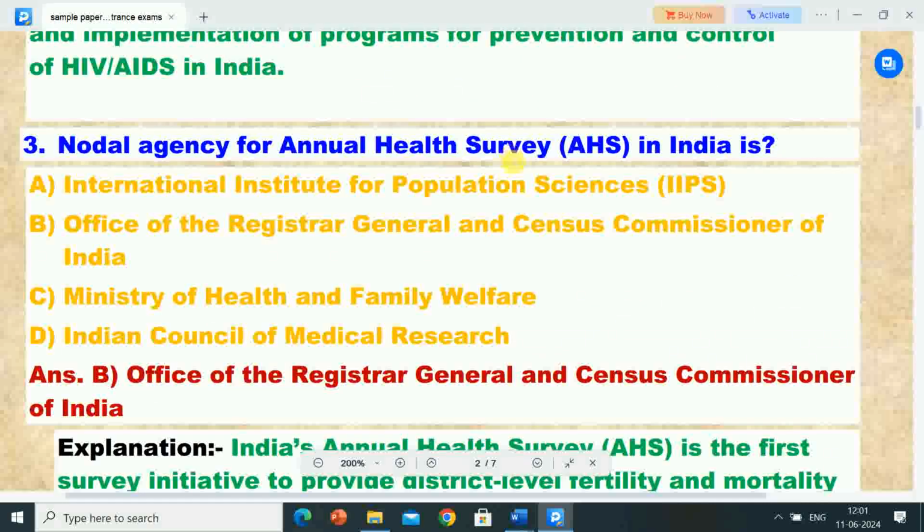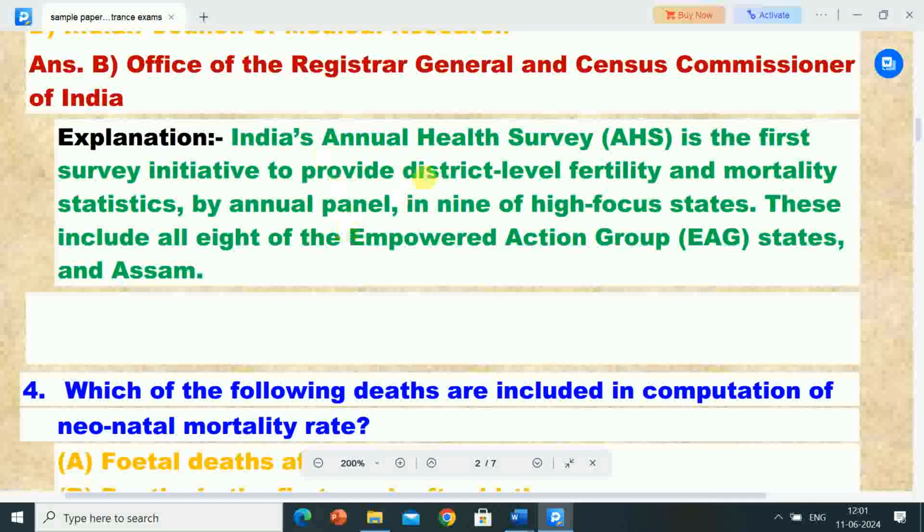Its explanation: India's Annual Health Survey AHS is the first survey initiative to provide district level fertility and mortality statistics by annual panel in 9 high focus states. These include all 8 of the Empowered Action Group EAG states and Assam.